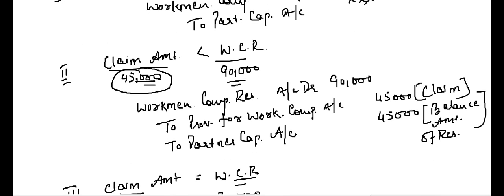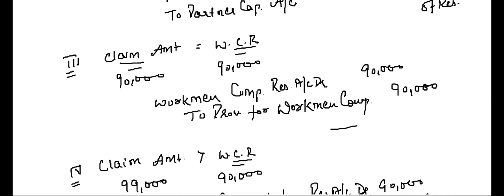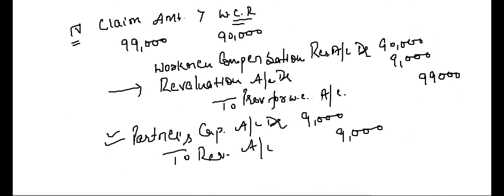In case the claim amount is less than workmen compensation reserve, then to the extent of claim amount, it will be transferred to provision for workmen compensation account, and the rest, the reserves which are left after the claim, they will be transferred to partners capital accounts. So these are the 4 cases relating to workmen compensation reserve. How we have to do the accounting treatment for workmen compensation reserve.